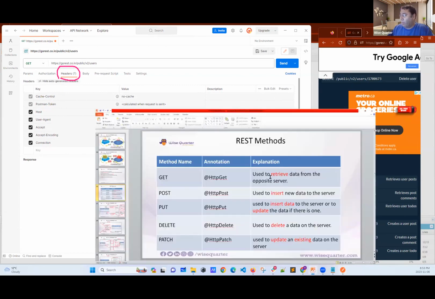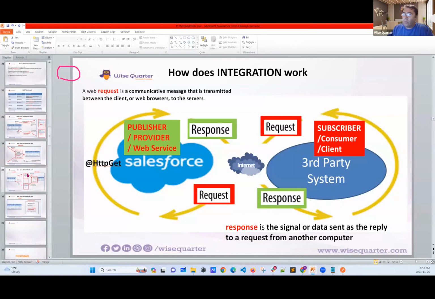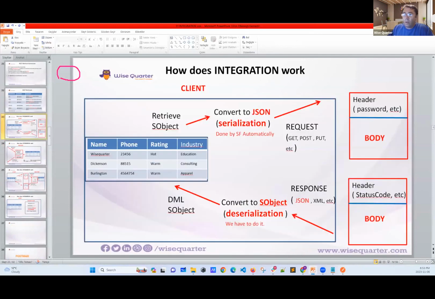Now let's go to my PowerPoint. What we said, okay, here. When you create a request, actually you are creating this one. You have body, you have header. This part includes the method, which request you are making. Is it get, post, or etc.? If you have a password, you have to provide it here. And for sure, you should have an endpoint, you have to provide everything here.